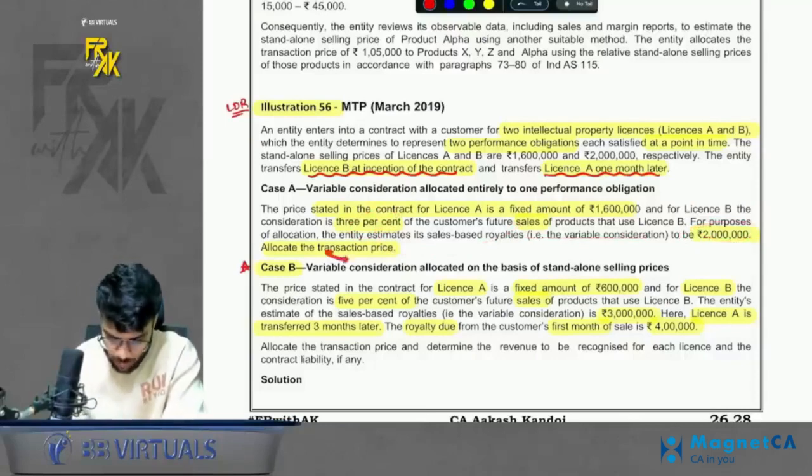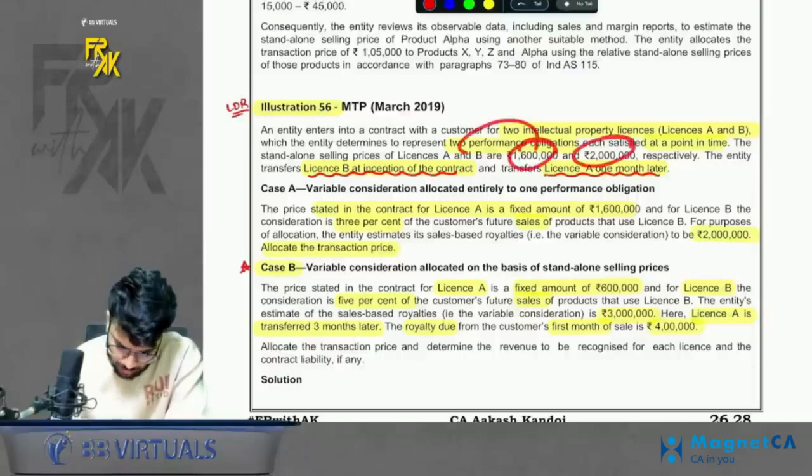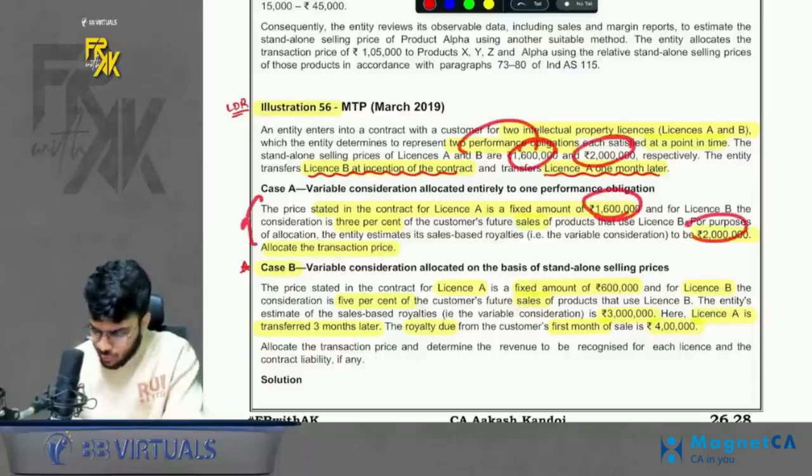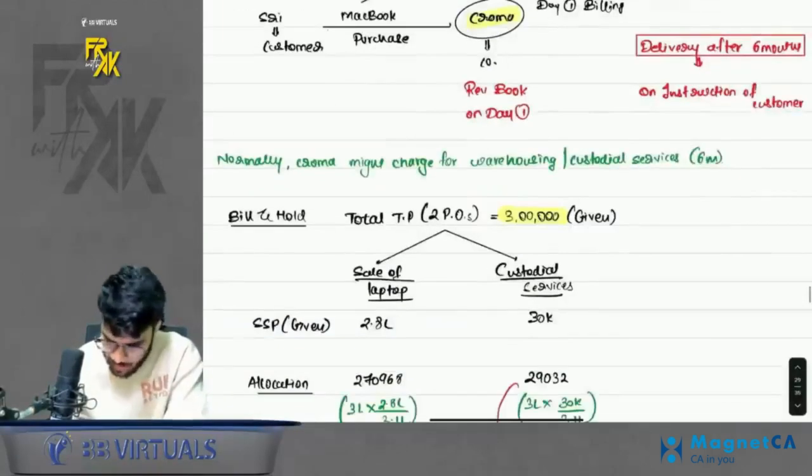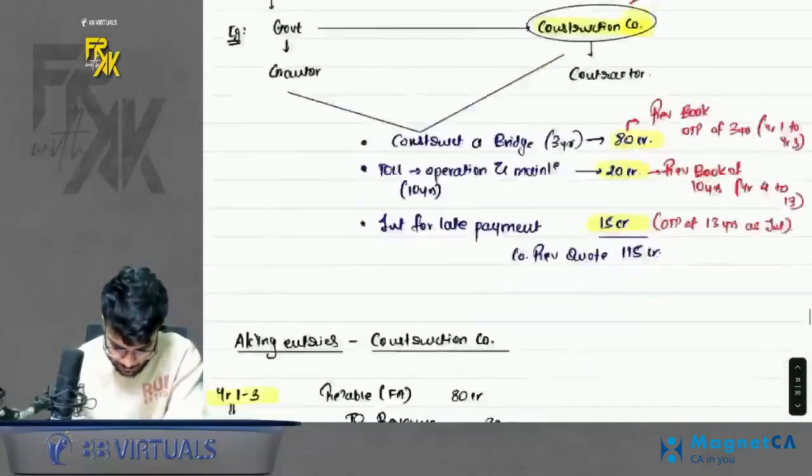So how to account for this? Allocate the TP. See, your SSP was also 16 and 20, and your allocation is also given as 16, 20. So no worries with it. How to solve this now? Please have a look here. I have prepared a good summary of this.